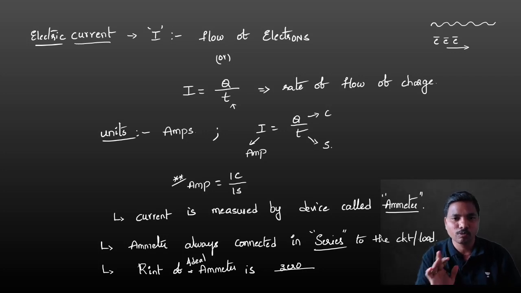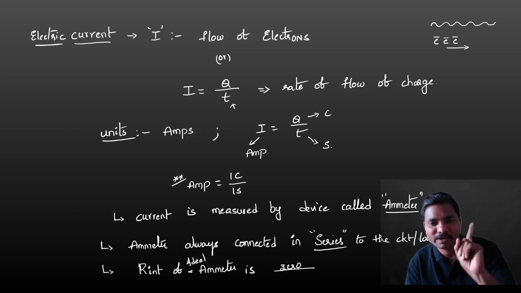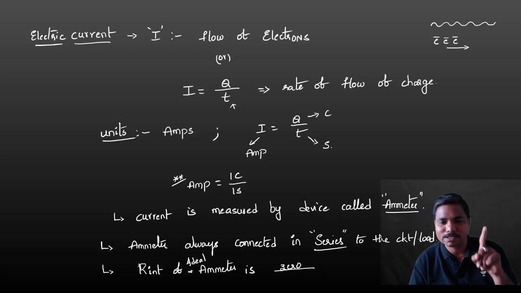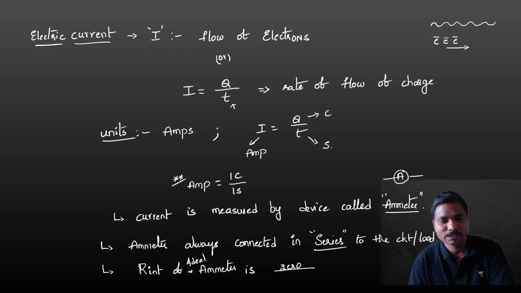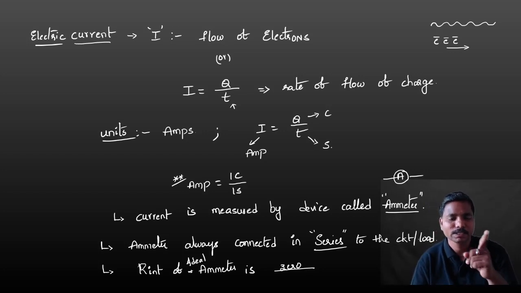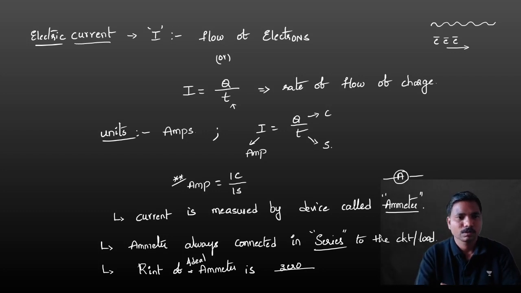Current is Q by t. Very important, note down this formula. 1 ampere is equal to 1 coulomb per 1 second. Current is measured by a device called an ammeter. An ammeter is always connected in series to the circuit, and is denoted with a letter like this. The internal resistance of an ideal ammeter is 0.